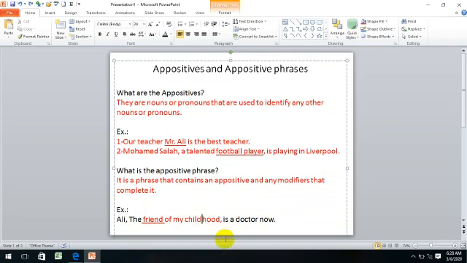The friend of my childhood is a doctor now. Then, the friend of my childhood. Friend only is the appositive, which is identifying the other noun, Ali. The friend of my childhood, it's a phrase. What kind of phrase? An appositive phrase. Why? Because it contains the appositive friend, which is modifying Ali.